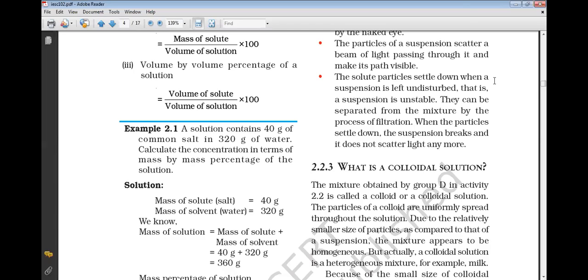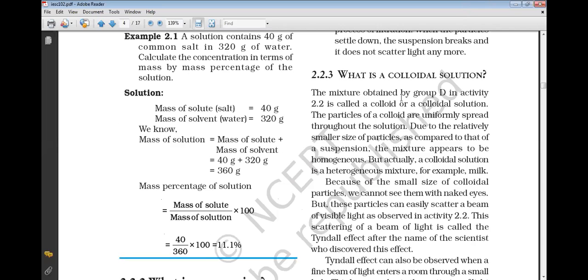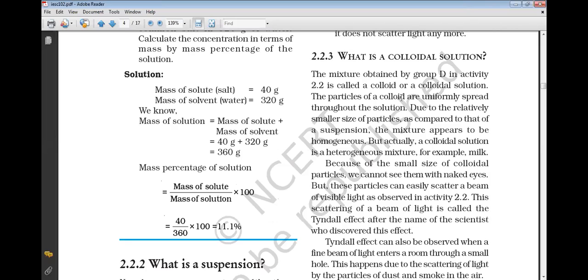Okay, so what is a suspension? A suspension is a heterogeneous mixture. I hope I am clear with it. Fine. Okay, I'm moving to the next topic.